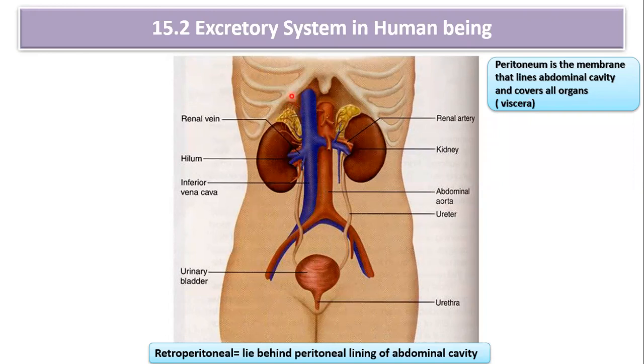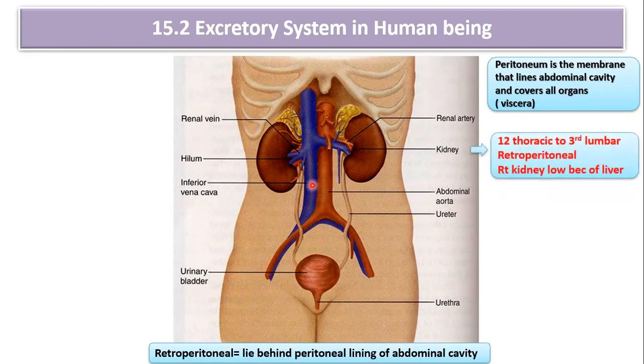So that is all about the kidney. What you have to remember in this case is the location of the kidney. It is located in the abdominal cavity at the junction of the 12th thoracic and 3rd lumbar vertebra, on either side of the vertebral column, and it is retroperitoneal.